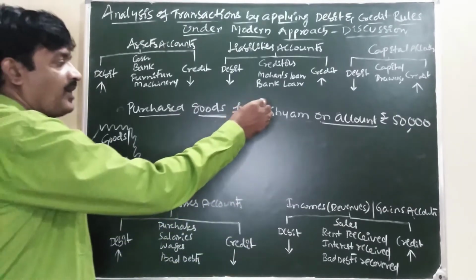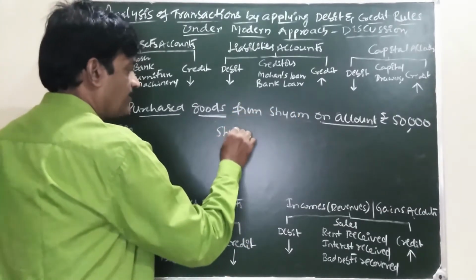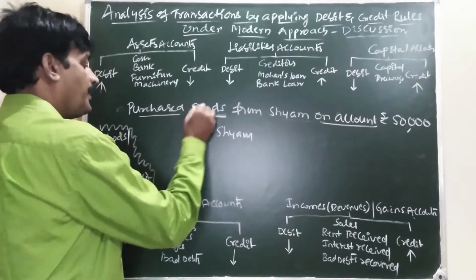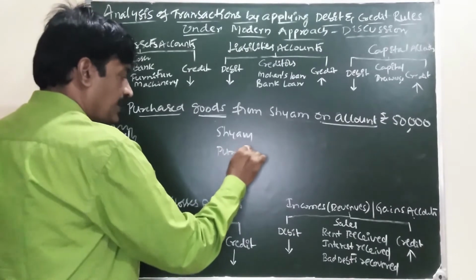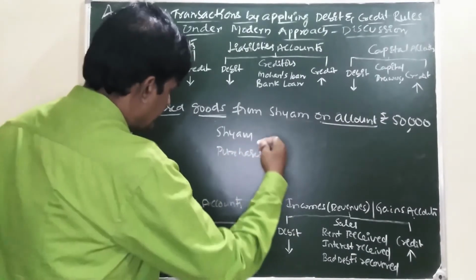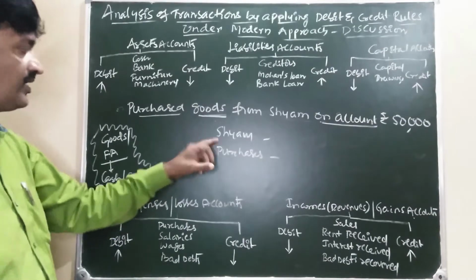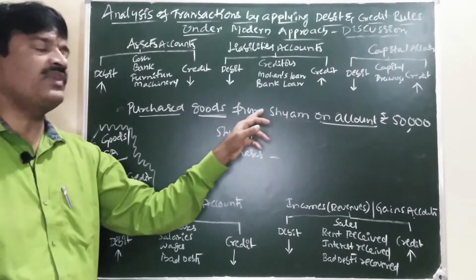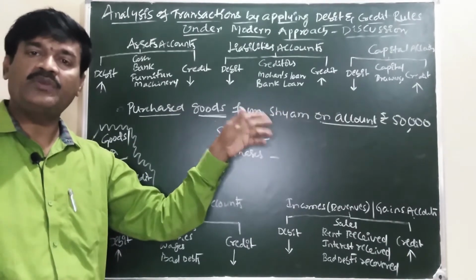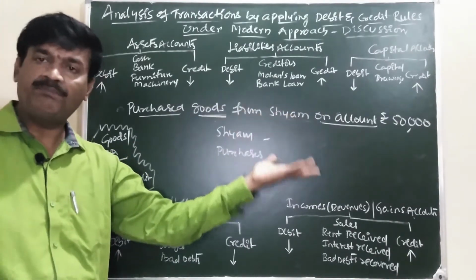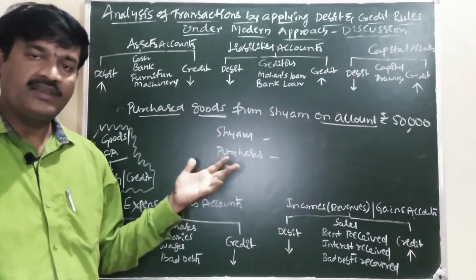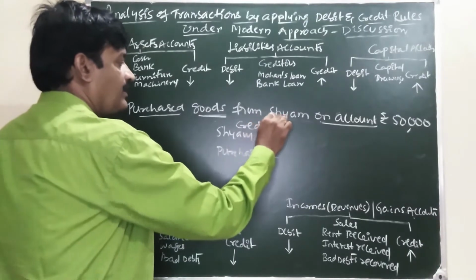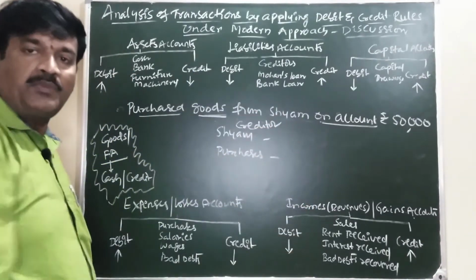Party name will come. Party name is Shyam. And next, what are we doing? We are purchasing. Purchases. Shyam. Question mark in your mind: who is Shyam? We are purchasing goods from Shyam, so he is our supplier. Supplier is nothing but creditor. Creditor is a person to whom the amount is payable.